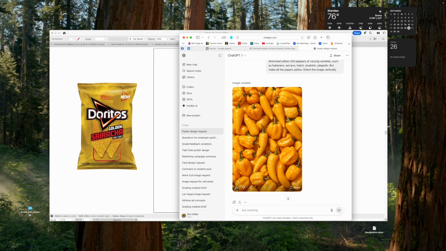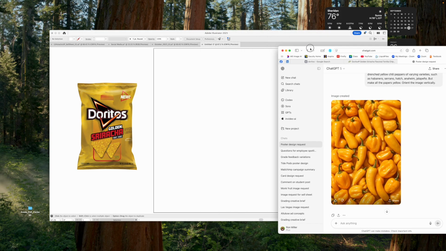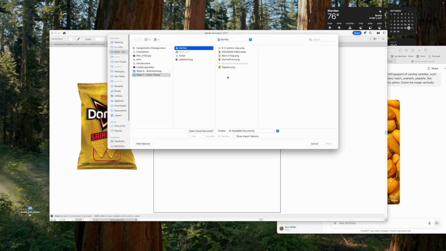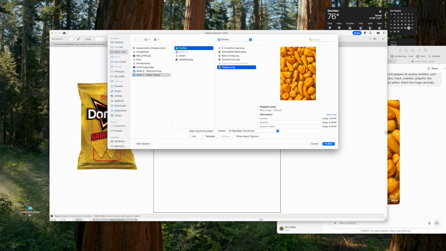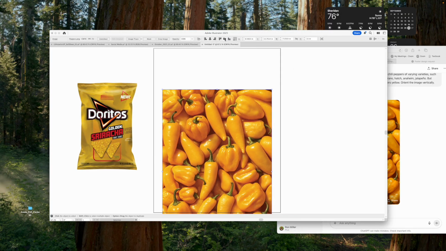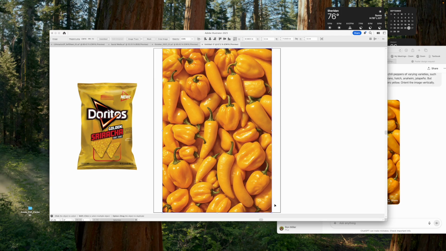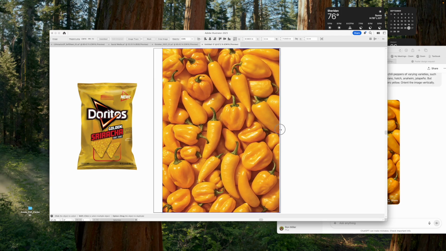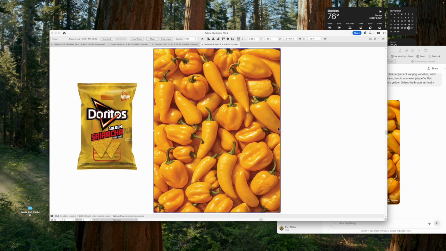So this is my image of peppers that ChatGPT came up with, and I'm pretty happy with it. And I'm going to paste it into my page, and I'm going to center it, and I'm going to stretch it because I don't think it matters. So there, I have now filled my page with hot looking yellow peppers.